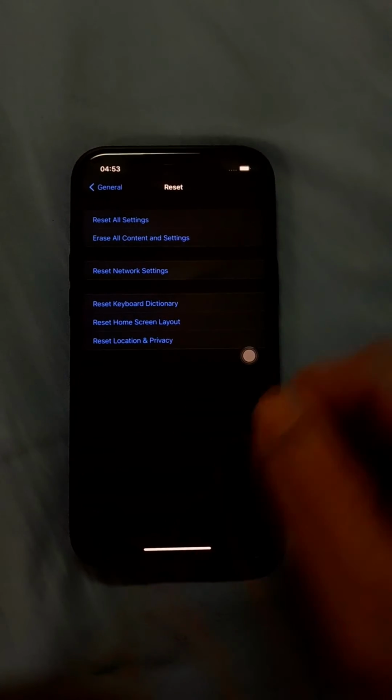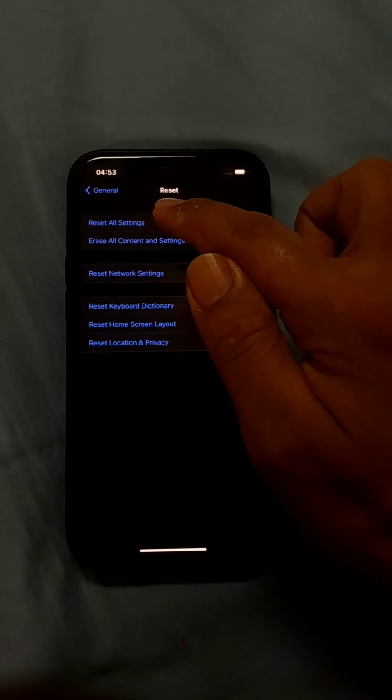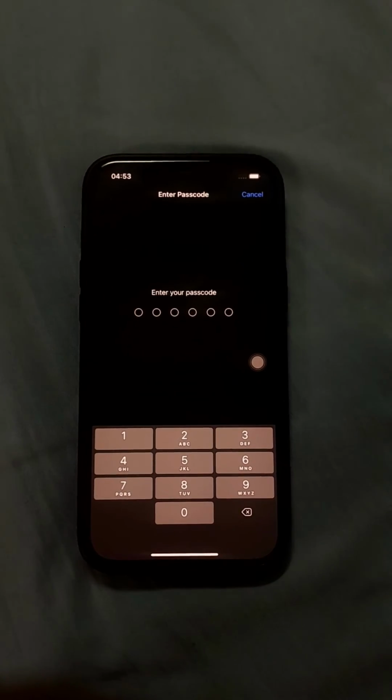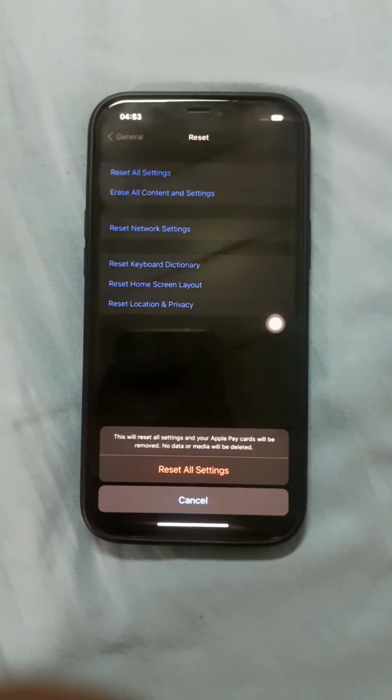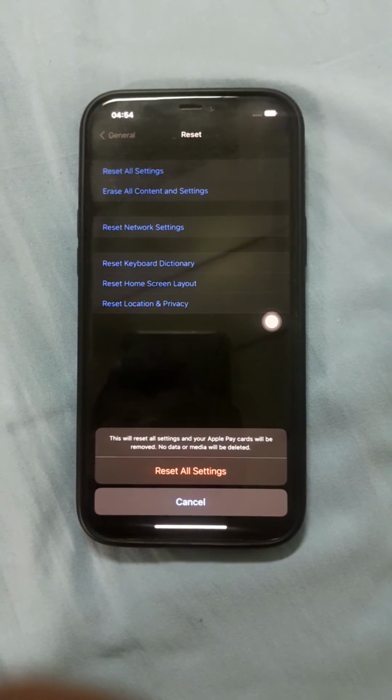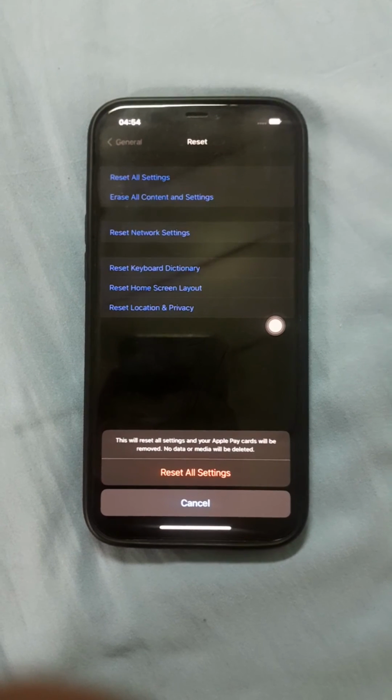Now here you see the option Reset All Settings. You click on this. Here you enter your phone passcode. After entering the phone passcode, this option will come. Here you see the option Reset All Settings. You click on this to reset all settings.